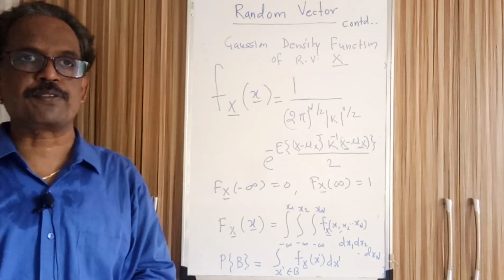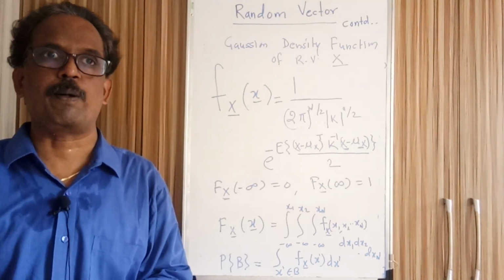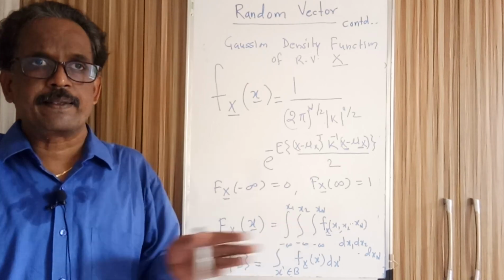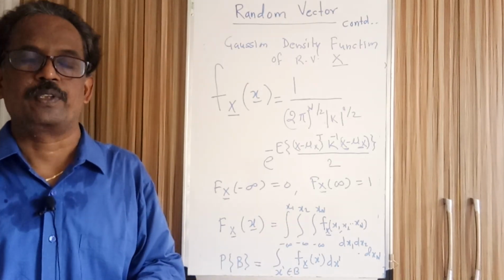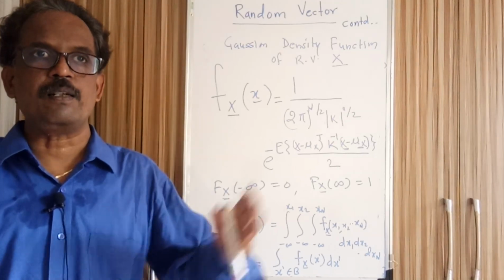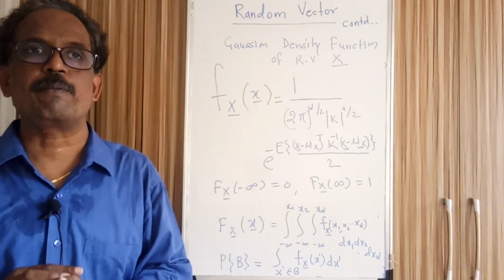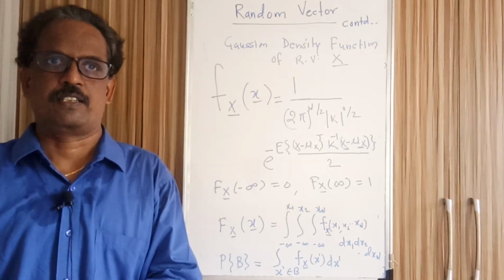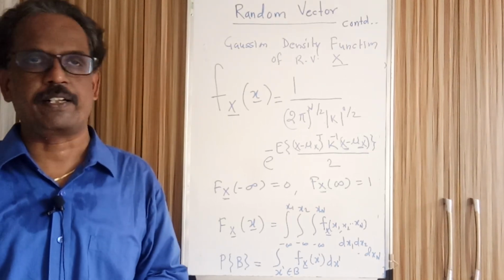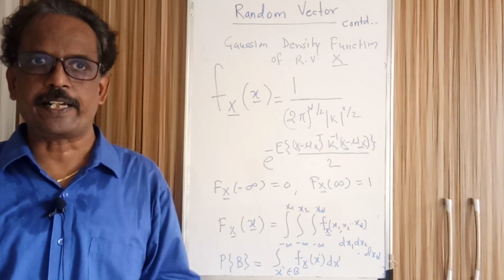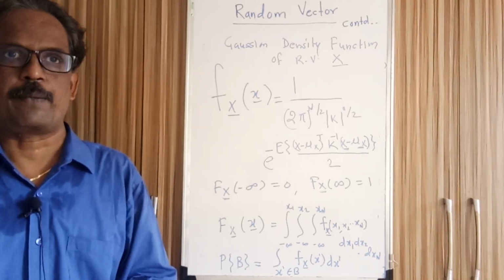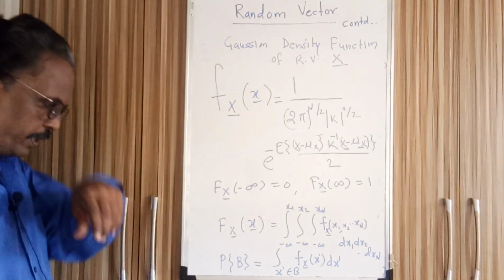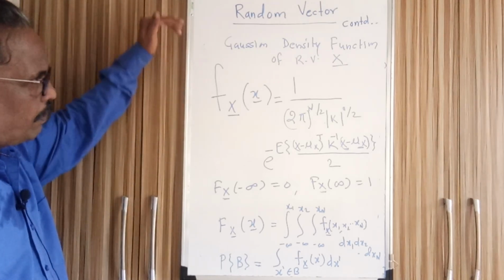We have seen that for a scalar random variable, the probability that the random variable takes a value between x1 and x2, here B is one segment, x1 to x2. Here B may be a rectangle, maybe a three-dimensional figure, maybe anything, depending on the dimensionality of the random variable capital X. B may also not have all n dimensions, it may have fewer, which is also possible. The integrations will be fewer in that case, and the calculations will be altogether different. So this is all about random vectors.